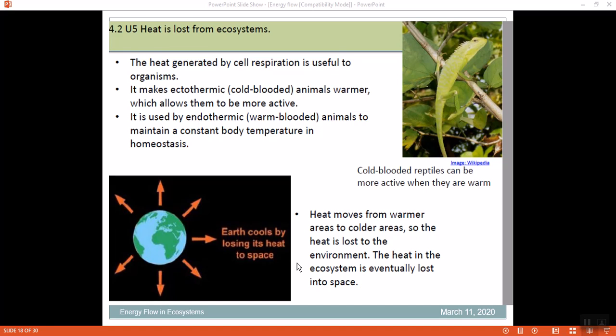So, heat loss in an ecosystem. Heat is generated by the mitochondria during respiration, and this helps both ectothermic and endothermic animals, because even cold-blooded animals need to keep their bodies warm. This lost heat can in no way be gained back. Heat moves from the warmer area to the colder, so heat is lost to the environment, and heat in the ecosystem is eventually lost into space.